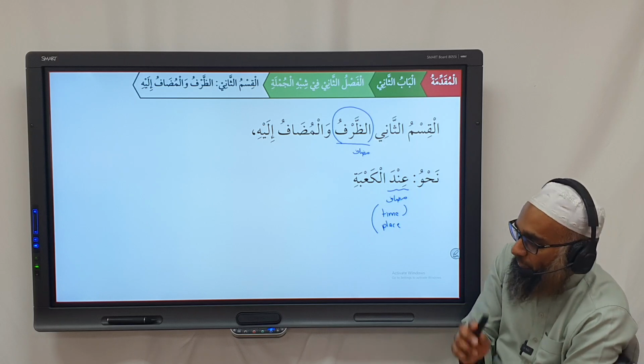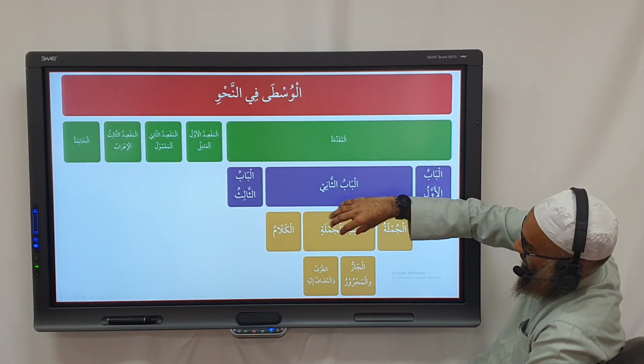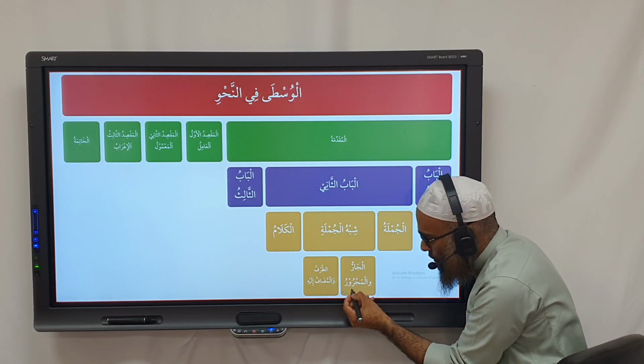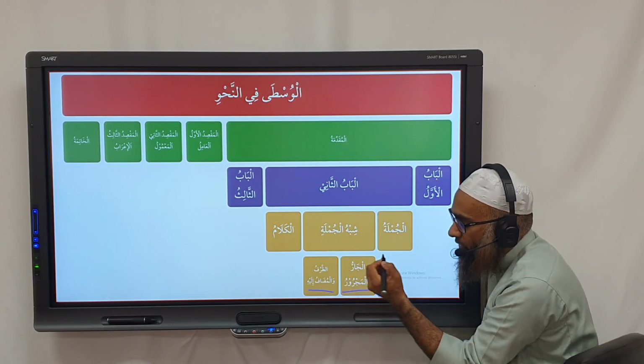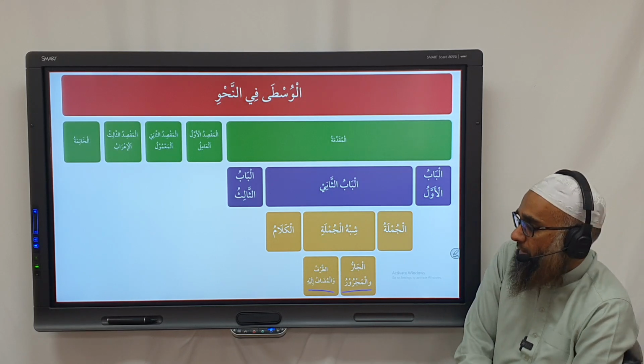You follow? So everyone understand the two types of shibhul jumla? So if you look at it here again, we have our jumla, shibhul jumla, the jar majroor shibhul jumla, and the dharf mudaf ilayh shibhul jumla. Everyone following? Is it clear to everybody? Any questions?